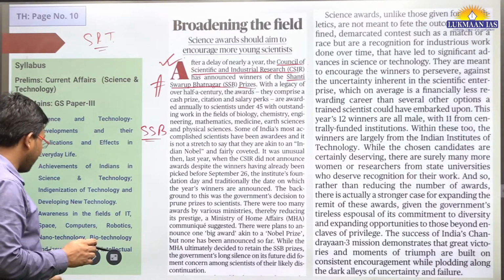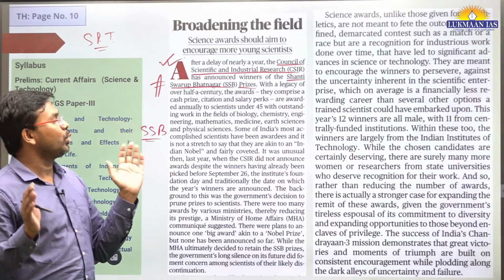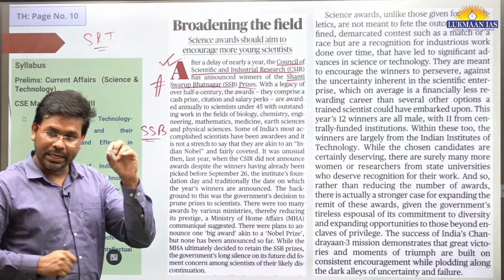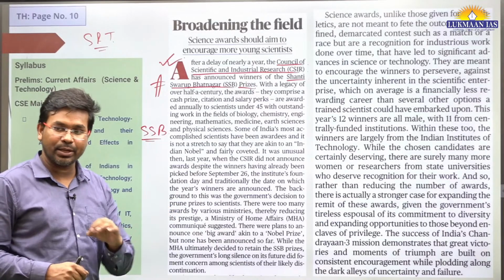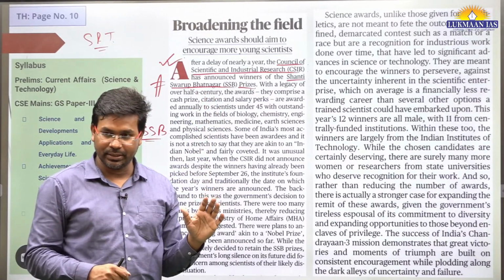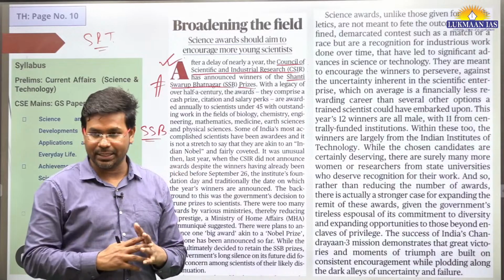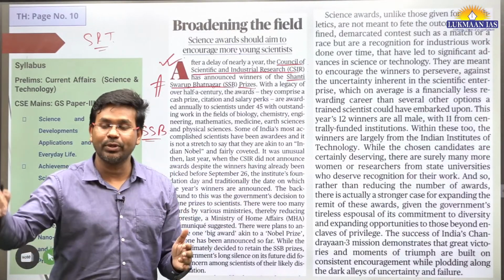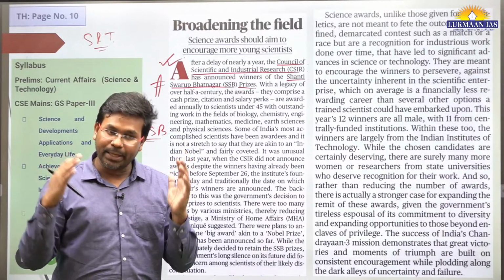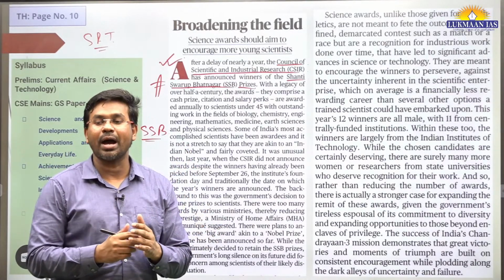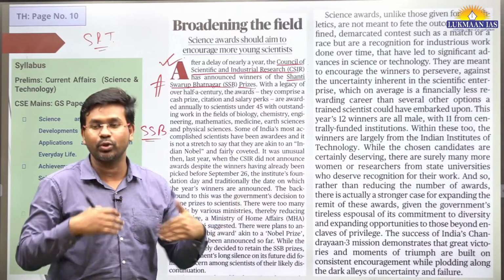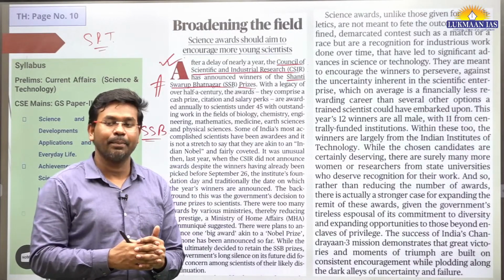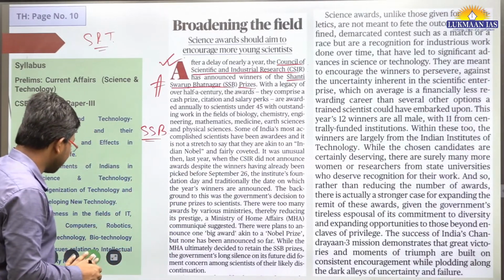In this article they have also mentioned that they have identified 12 winners, and all 12 of them are males, and 11 of them belong to, let's say, the Indian Institute of Technology, centrally funded technical institutions. So they say there should be a share from state universities also. There may be many women scientists who have been unrecognized, so they should also be recognized to make it a truly encompassing prize. This is what they have mentioned in this article.